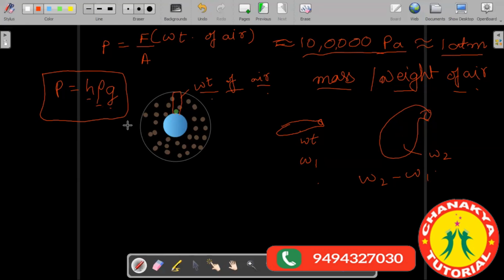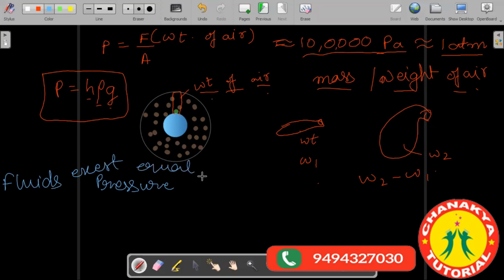Before that, also remember, just here I told everyone that pressure acts in all directions. Or you can say fluids exert equal pressure in all directions. This is something new for you, that fluids, they exert pressure in all directions which is equal. Okay. Now let us see for this one.